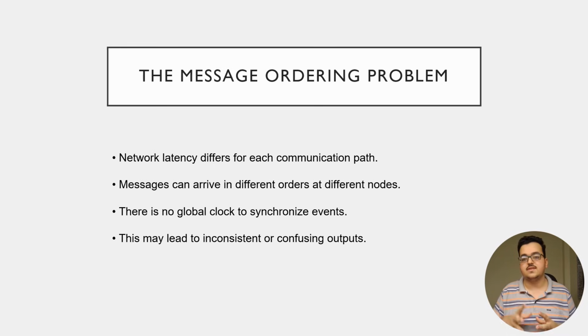In distributed systems, network latency is different for each path. Messages may take different routes. There is no global clock. Because of this, messages can arrive in different orders at different computers. This can create inconsistency or confusing results.